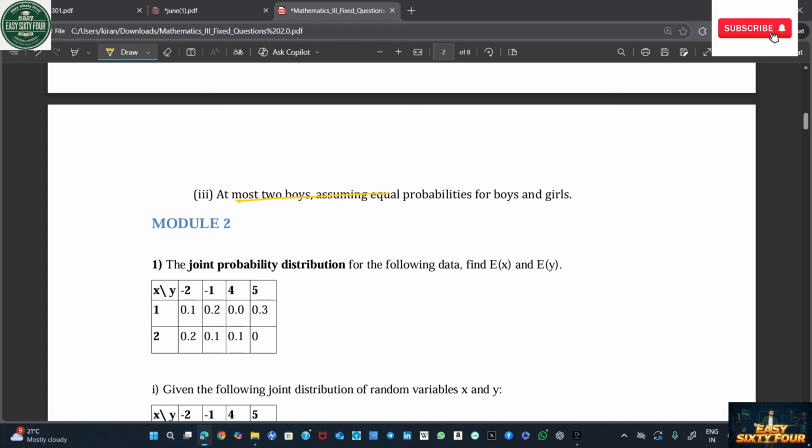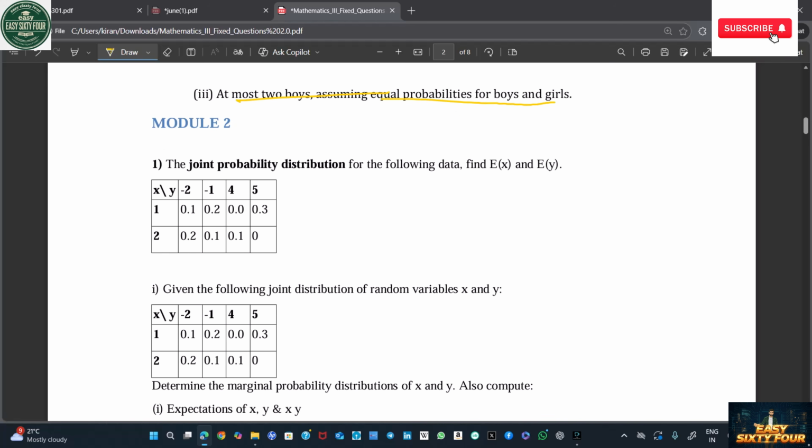After that, at the most, two boys, assuming equal probability. You all studied this in 7th standard, so I think it will be easier for you. It was also studied in 9th standard. It's just simple questions, no need to worry about that. Okay, after that, let's see the model 1.